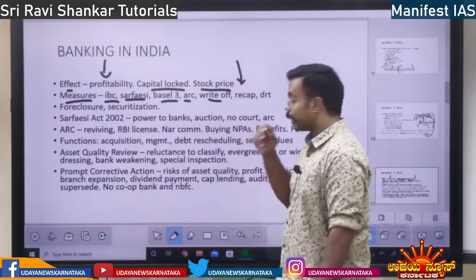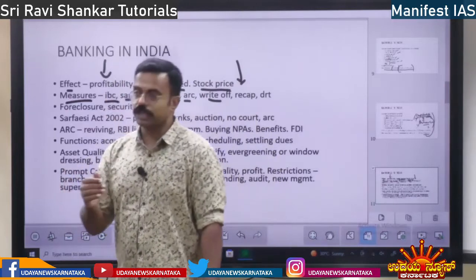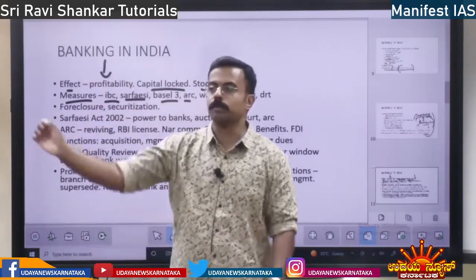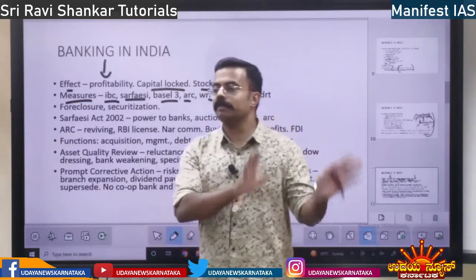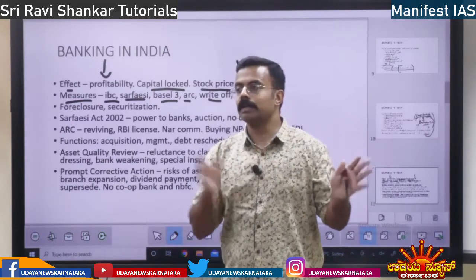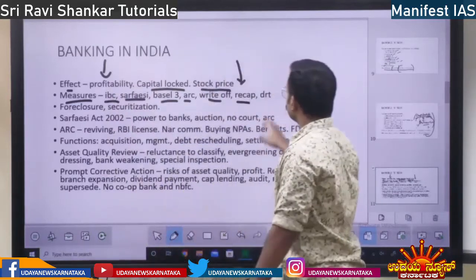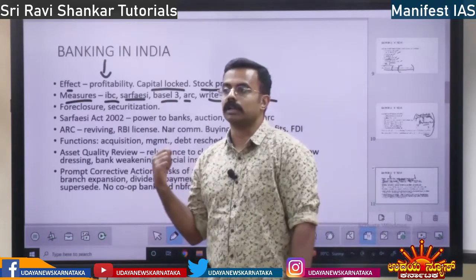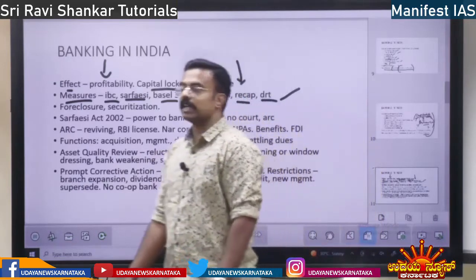Write-off. What do you mean by write-off? Write-down, haircut, I will discuss. Write-off means the person has to repay the loan, but the bank will waive it. That is write-off, writing off from the books. Then recapitalization. They will lose all the money by giving capital to these cheats, ineligible people. Again, the government will put capital into them. That is recapitalization of banks. Then also Debt Recovery Tribunal. These are the measures.